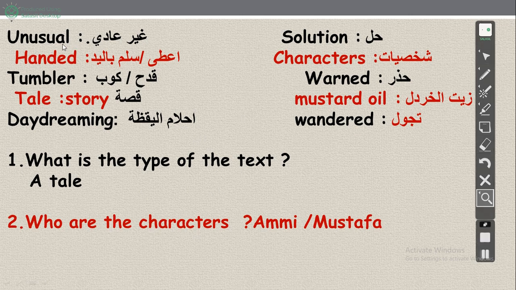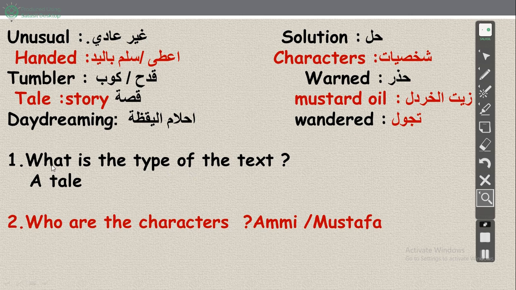Okay, what's the meaning of unusual? غير عادي. Handed. أعطى أو سلم باليد. Tumbler. قدح أو كوب أو وعاء. Tale. Story, which is قصة. Solution. We have حل. Characters. شخصيات. Warned. حذر. Mustard oil. زيت الخردل. Wandered. تجول. Okay. These are the questions that I ask.